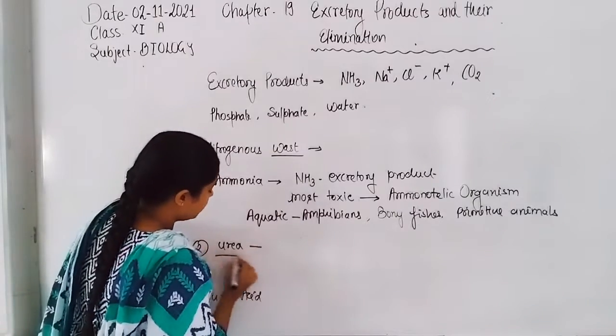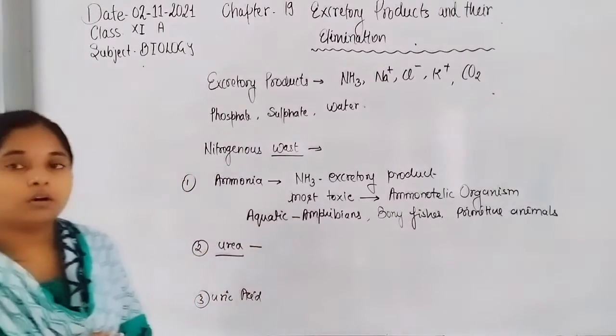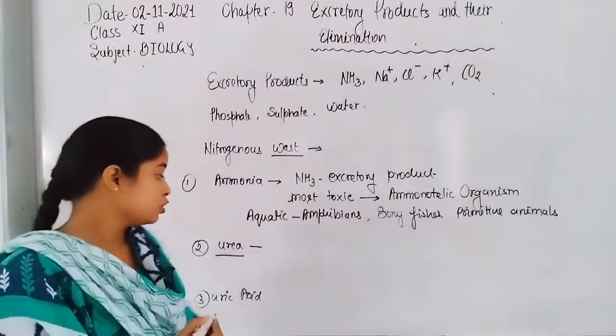The second type of excretory product is urea.